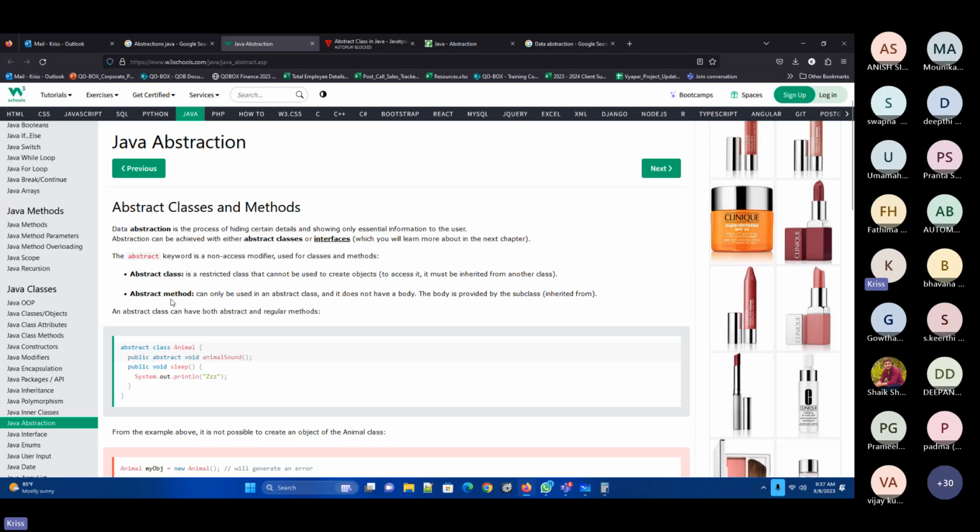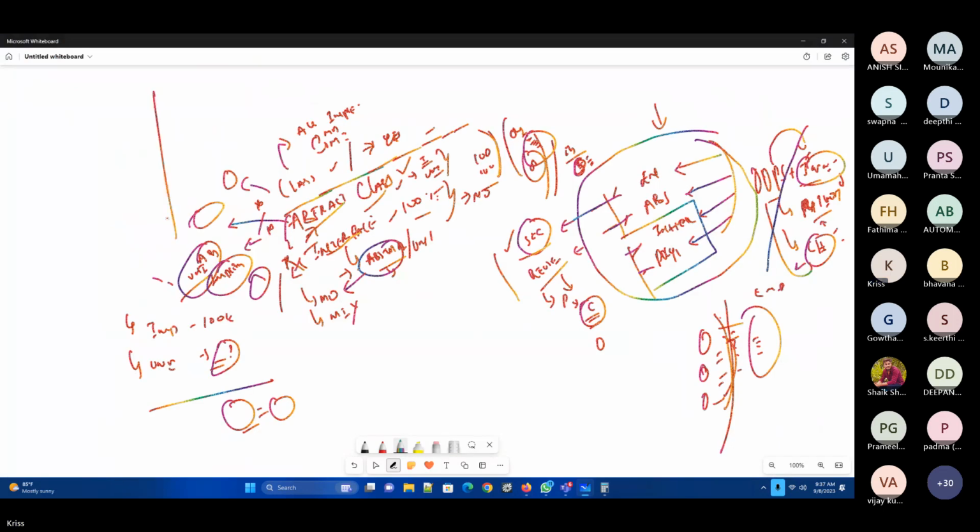So did you understand the differences? Now, what are the topics you need to understand in this? First topic is abstraction: what is meant by abstraction. Next, the abstract class, the abstract method, and whether we can create abstract objects.